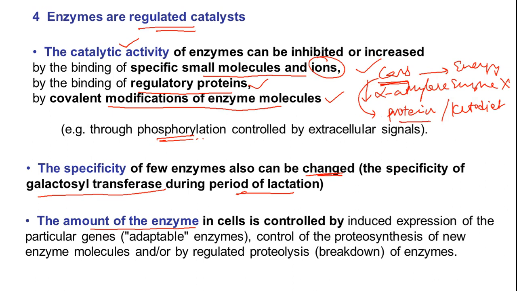Parallelly, protein hydrolyzing enzymes, both proteases as well as lipases, both will enhance, and energy production from proteins, like from urea cycle rate will increase, gluconeogenesis rate will increase. So in all these, the enzymes whatever are needed, they will be upregulated. It is like that. So in this way, enzymes can control themselves through signaling mechanisms.